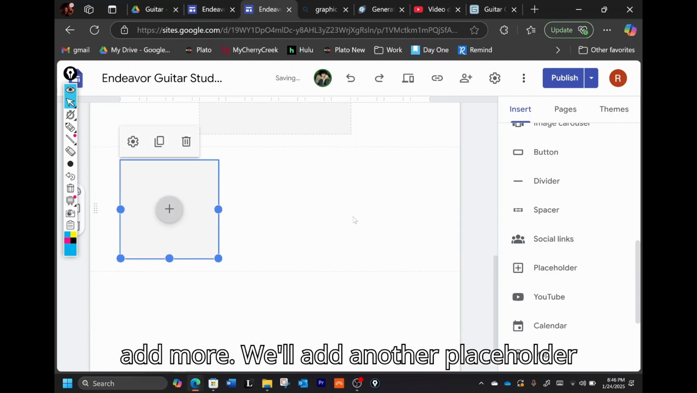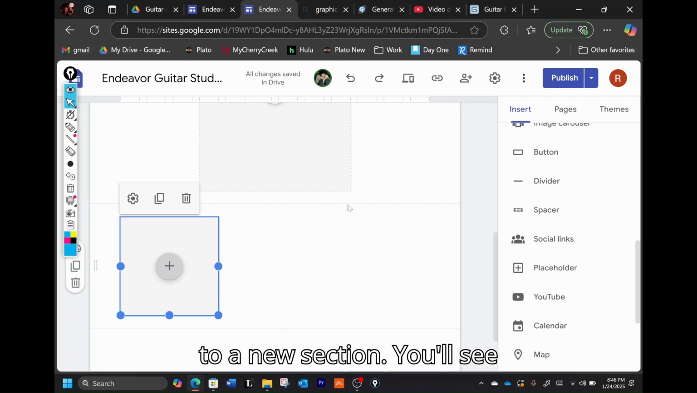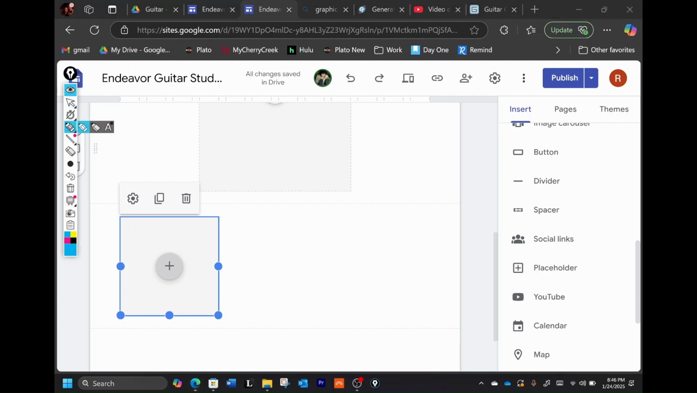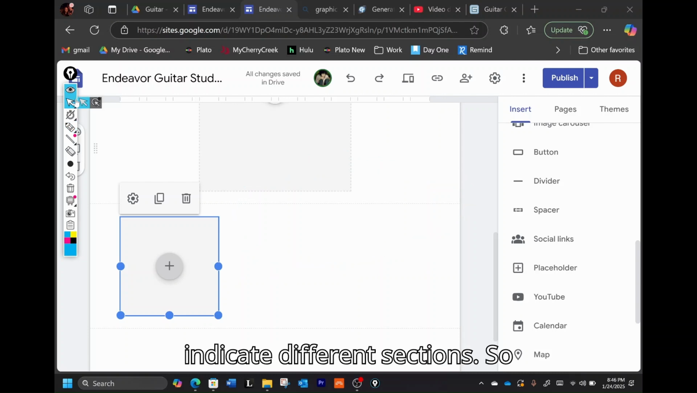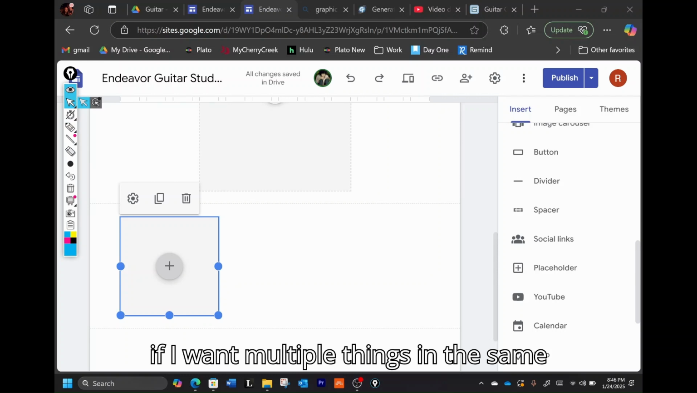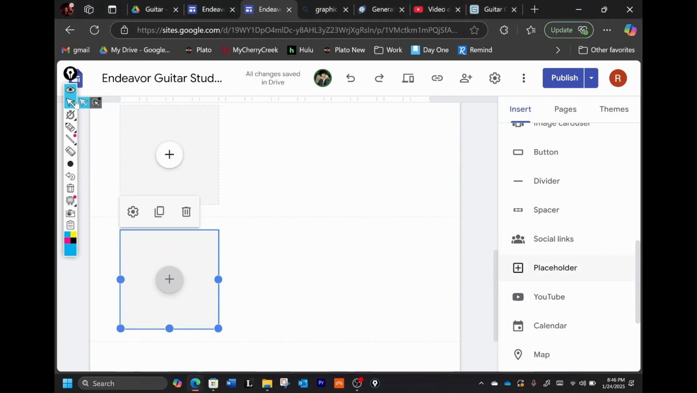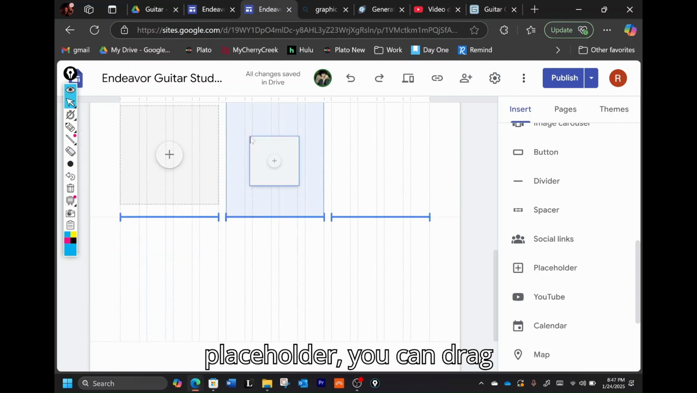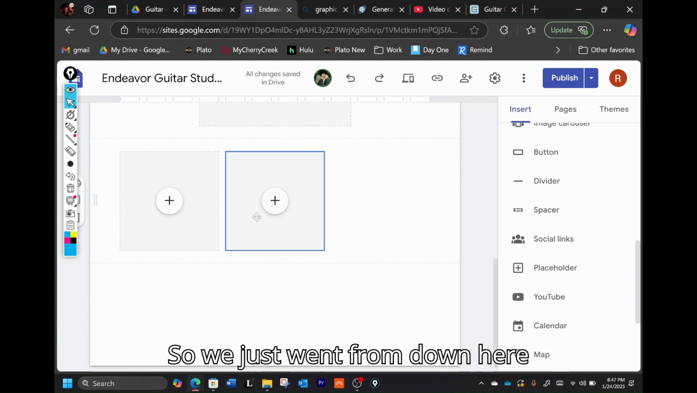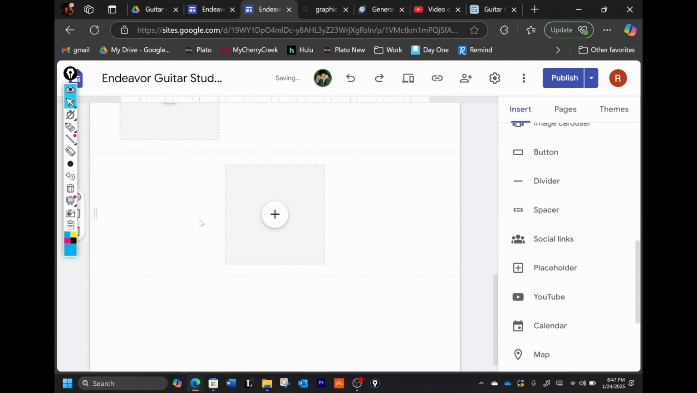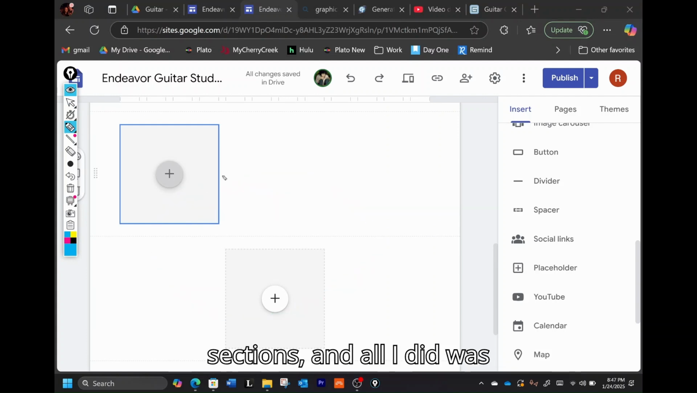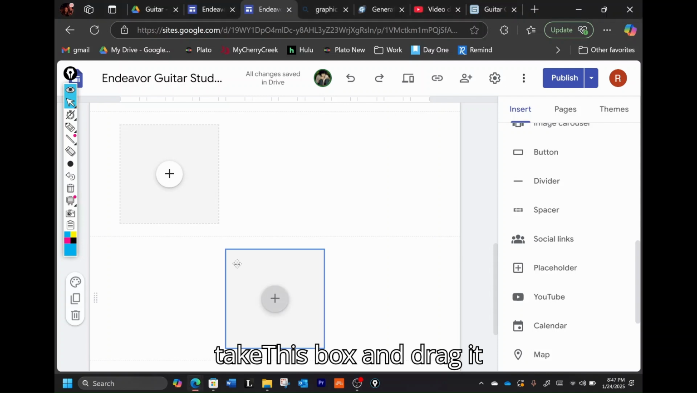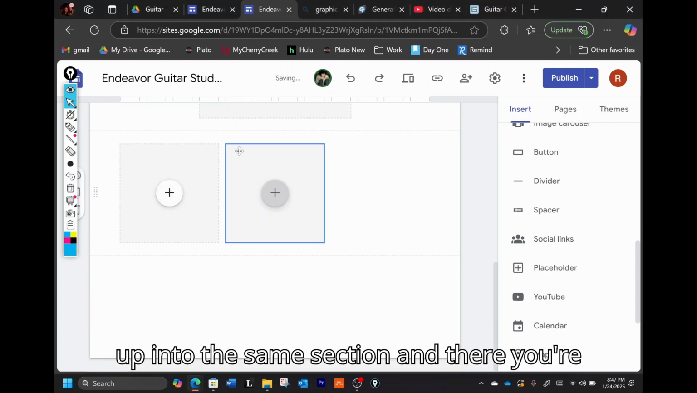Now, you can add more. We'll add another placeholder, and it automatically is going to default to a new section. You'll see right here, there's a little dotted line, and that's to indicate different sections. So if I want multiple things in the same section, let's say another placeholder, you can drag things into the same section. So we just went from down here, where you were in two different sections, and all I did was take this box and drag it up into the same section. And there, you're in the same section.